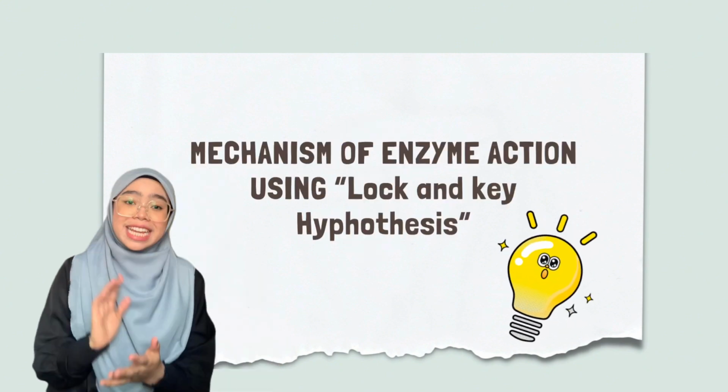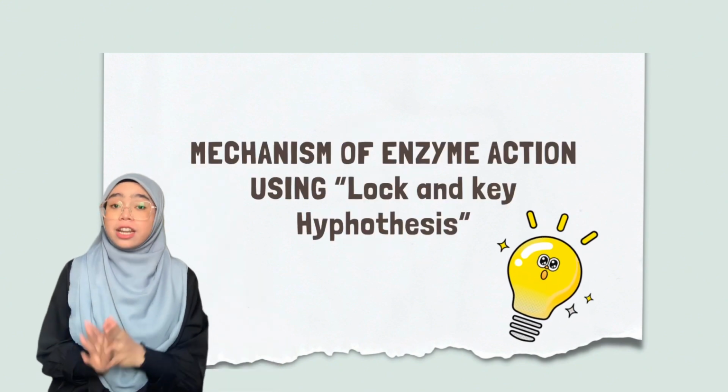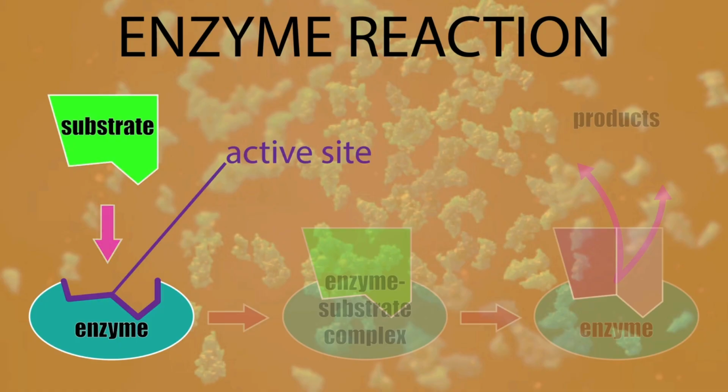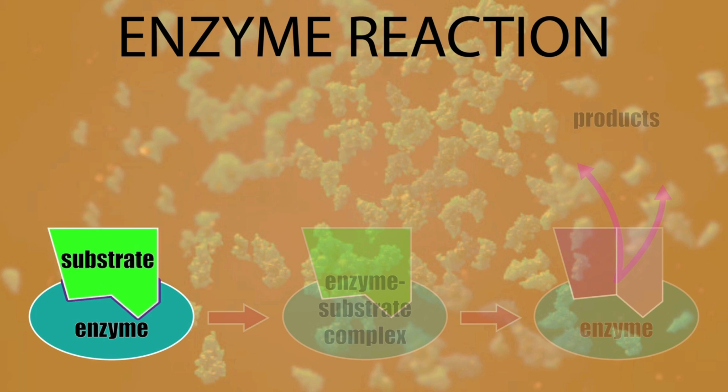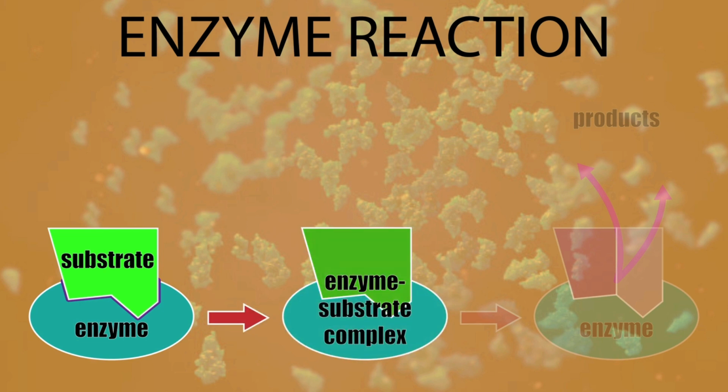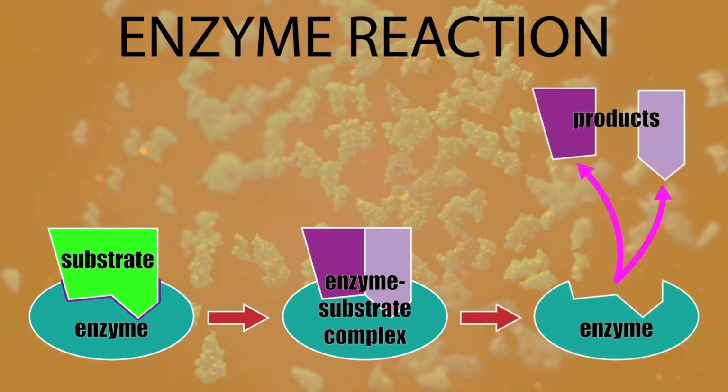Oh yes, mechanism of enzyme action using the lock and key hypothesis. So just a quick review, let us look at this animation of the mechanism of enzyme action. Firstly, the specific substrate approaches the enzyme. Next, the substrate combines with the active site to form the enzyme-substrate complex. Now, once the enzyme-substrate complex is formed, a reaction takes place and a product is formed, which then leaves the active site as the reaction is complete.